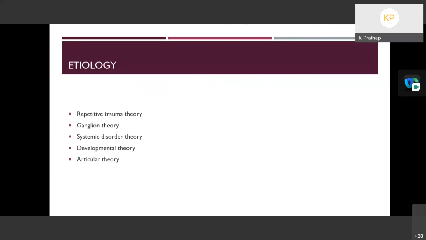In the developmental theory, during development, the mesenchymal cells that form the joints can be incorporated into the closely adjacent vessels, and these may be responsible for subsequent cyst formation. And when these mesenchymal cells start to secrete mucoid material, that will form the cystic disease of the popliteal artery. In the articular theory, synovial fluid from a neighboring joint egresses and dissects along the adventitia of an articular branch to the parent vessel, thereby forming the cystic disease.